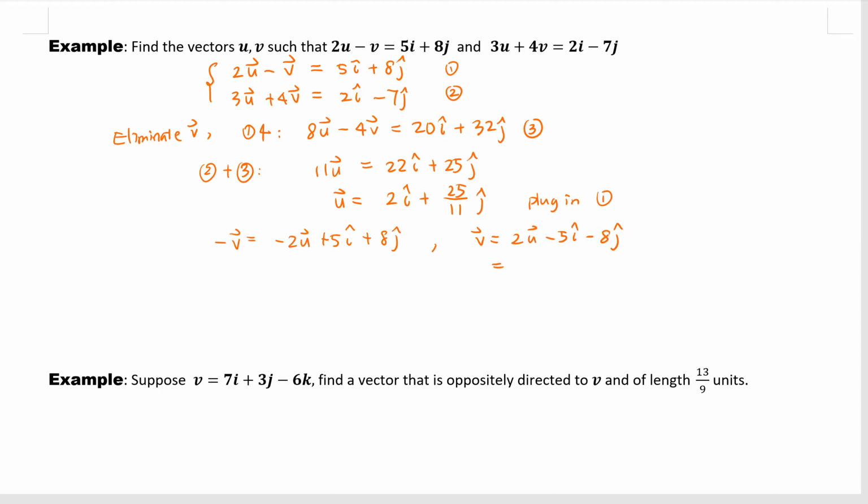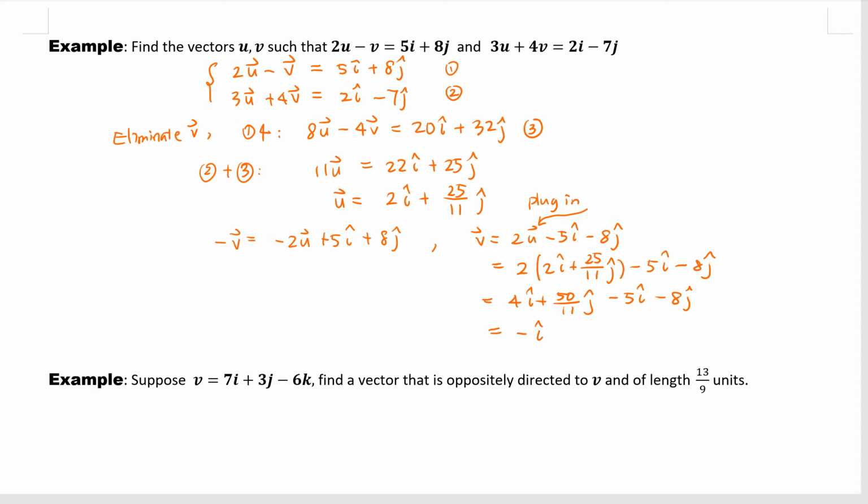Now we can plug in the u here. So then we have 2i plus 25 over 11j, all times 2, minus 5i minus 8j. So this is 4i plus 50 over 11j, and then minus 5i minus 8j. Okay, 4i minus 5i is negative i.